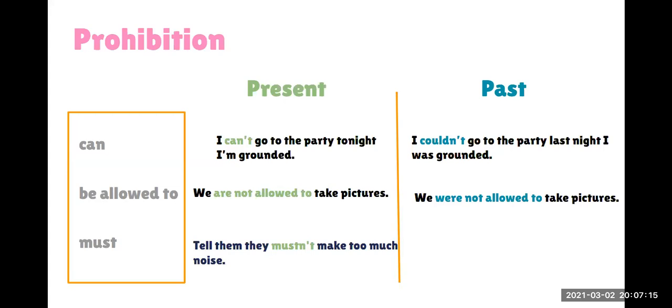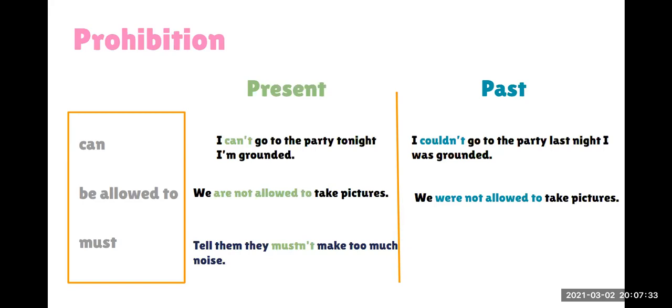What about we are not allowed? We aren't allowed to, what can you say? We aren't allowed to turn off the camera. We aren't allowed to turn off the cameras. Very good, very good. And what about the permissions?